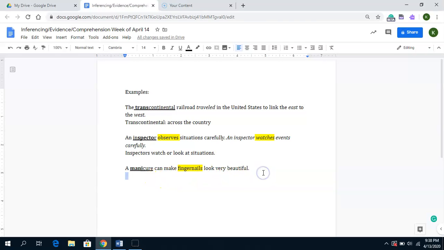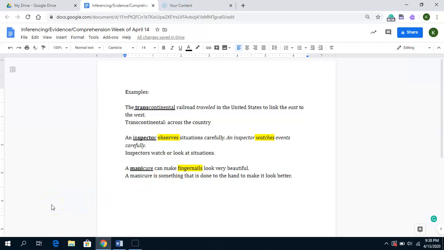So in essence, a manicure is something that is done to the hand to make it look better. Oh my goodness gracious, I apologize. Again, if you don't know that the root word is mani, then you have to use that evidence. You have to look around. Well, fingernails would have been my clue word. And that's what you're doing when you're making inferences. You're using those clue words to help you.